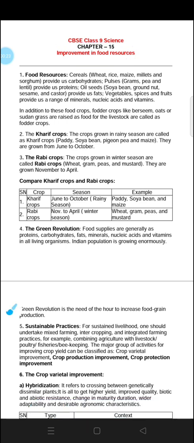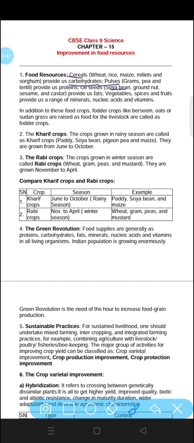So if we talk about the resources, there could be different resources from which we get food, like cereals. We used to eat wheat, rice, maize, millets, sorghum. They all come in the category of cereals. They give us carbohydrates. Pulses, gram, peas, lentils, these all are the sources of proteins.